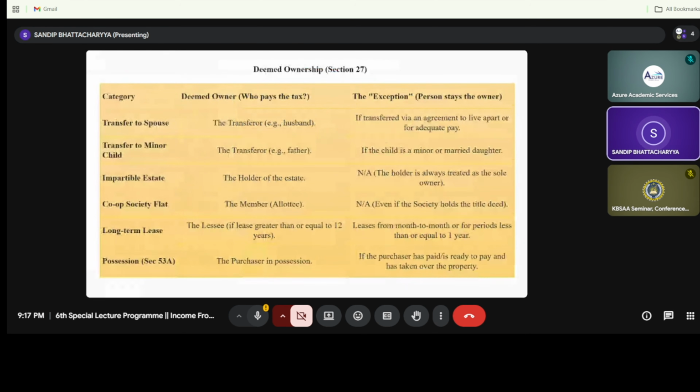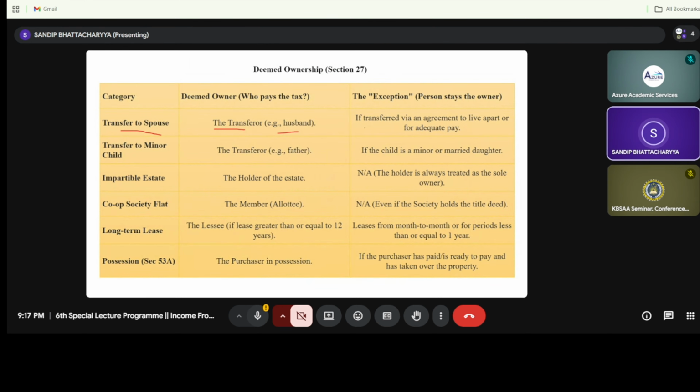Now consider deemed ownership. Who is a deemed owner? The deemed owner is the one who has to pay tax. Suppose in case of the first one, that is transfer to spouse, who is a deemed owner? The person who is transferring, that is called the transferor. For example, the husband is transferring his house to his wife. That is, the husband is called the transferor or the deemed owner.